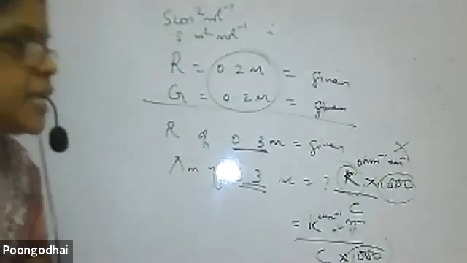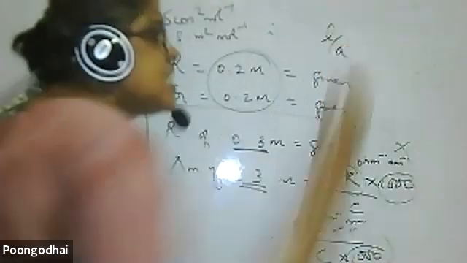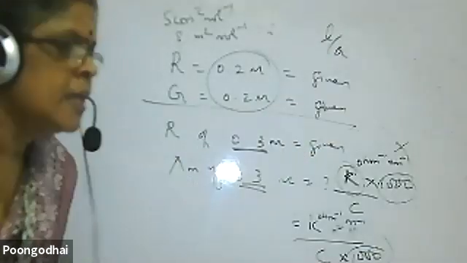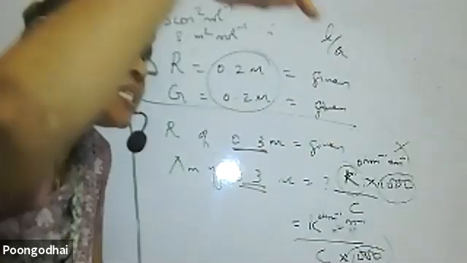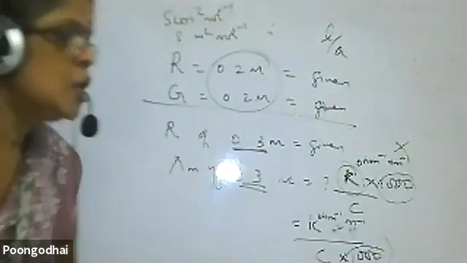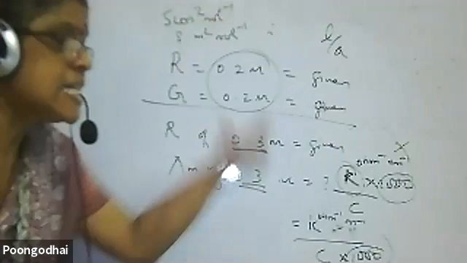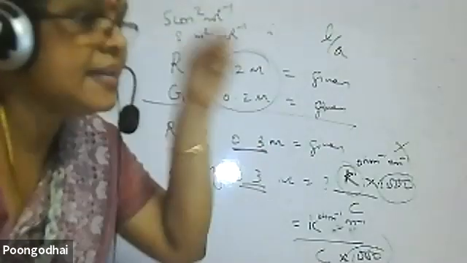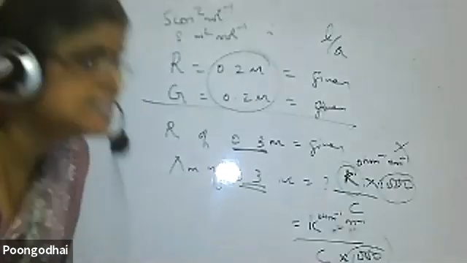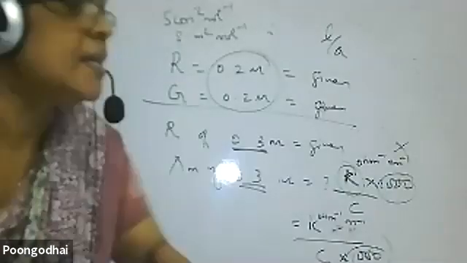One thing you have to keep in mind: for a cell, L by A is fixed. What is the purpose of making a cell? To fix L by A. Every time I cannot measure the length of the wire and the area of the wire. So a cell is constructed fixing this particular length and area. So for a cell, L by A is fixed, and the same cell I can use again.